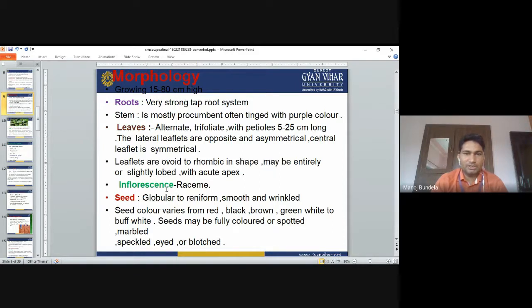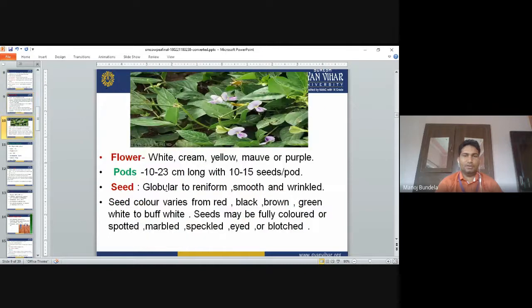The inflorescence of cowpea is a raceme. Seeds are globular to reniform, smooth or wrinkled. The seed color varies from red, black, brown, green, white to buff white. The seeds may be fully colored or spotted, marbled, pinkeye and blotched. So these are the seeds you can see; different colored seeds are available.